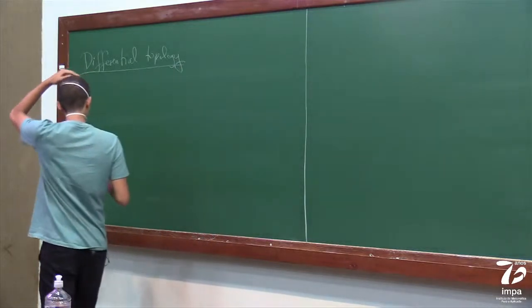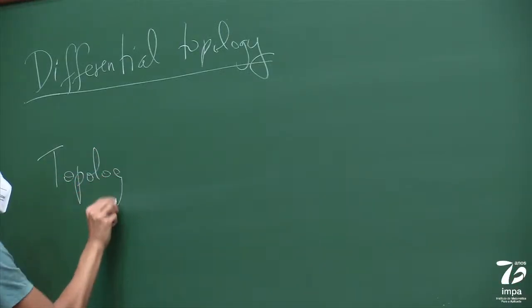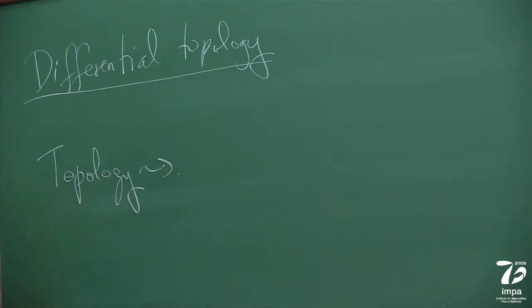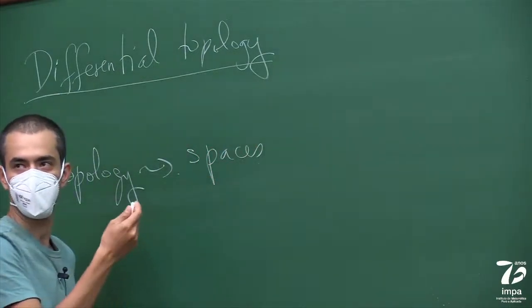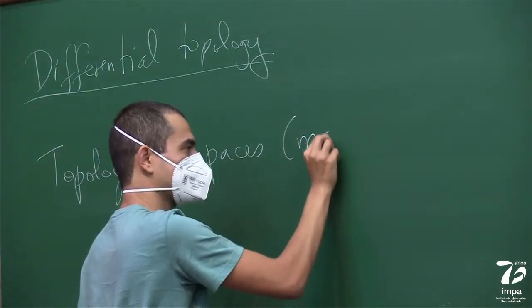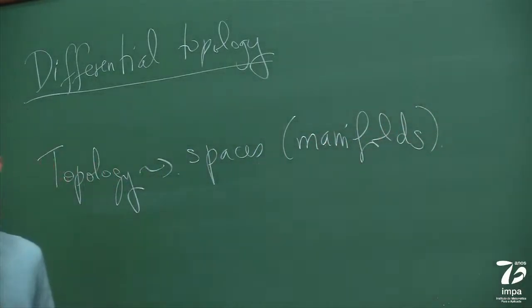So it's going to be about topology. So what is topology? Topology is the study of spaces. So we're going to study spaces, more specifically manifolds, but from a differential point of view.